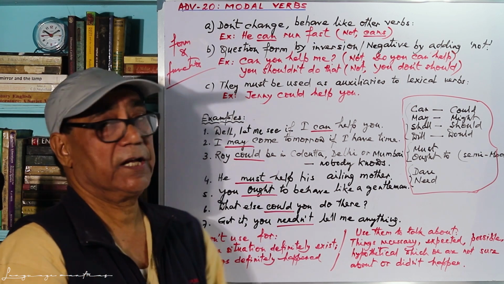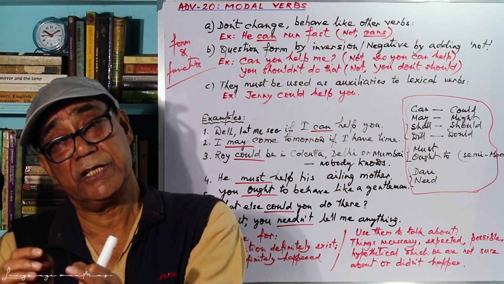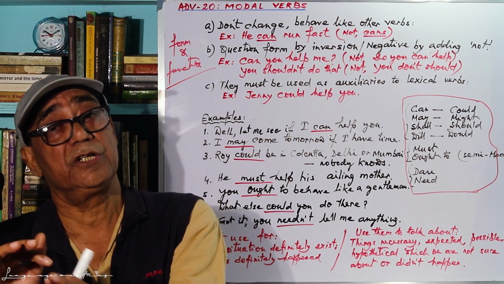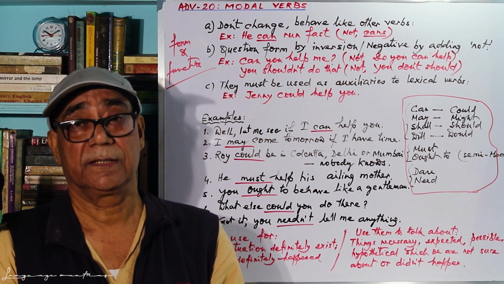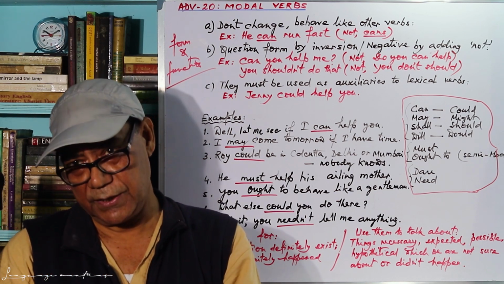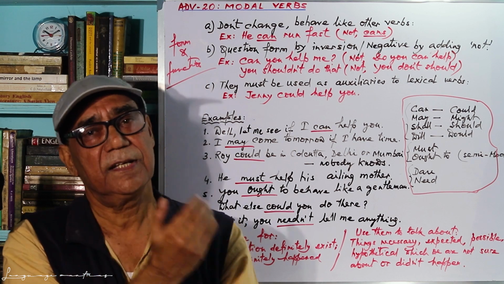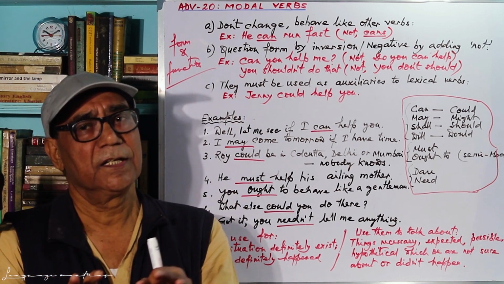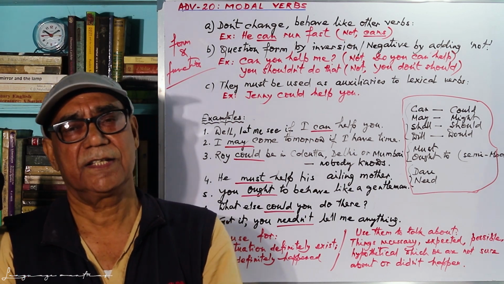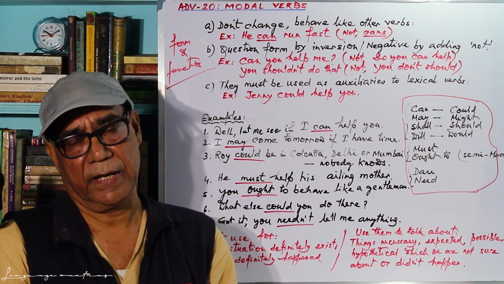Got it? You needn't tell me. You need not tell me. Need not. You do not need to tell me. This becomes the normal sentence in the ordinary sense. But here, as a modal verb, it does not require you do not, etc. It just says you needn't tell me anything.